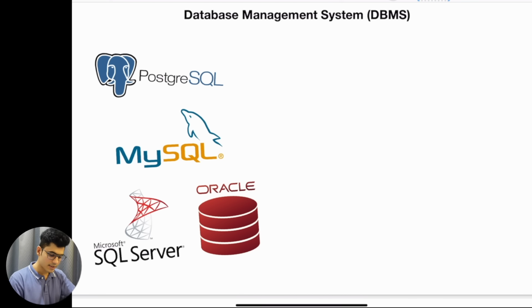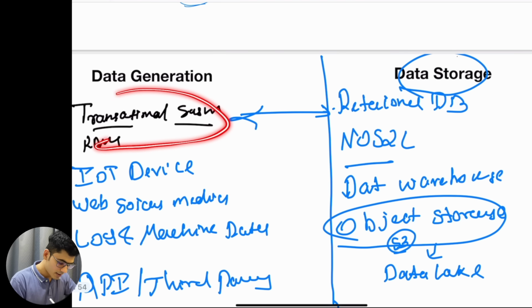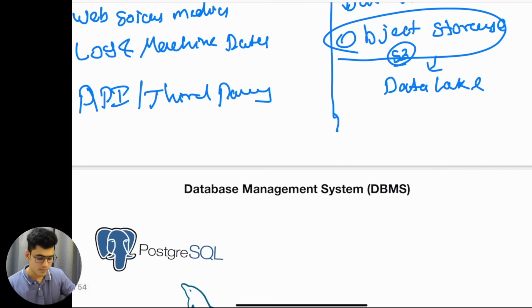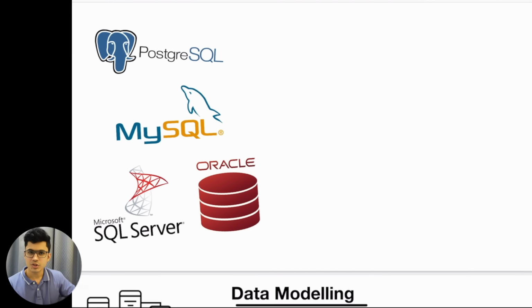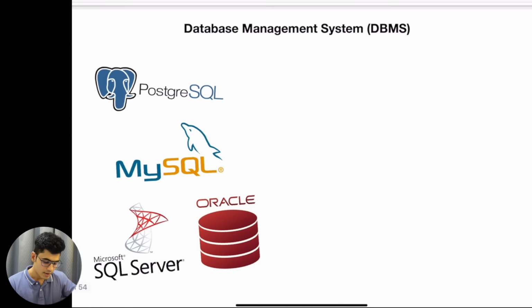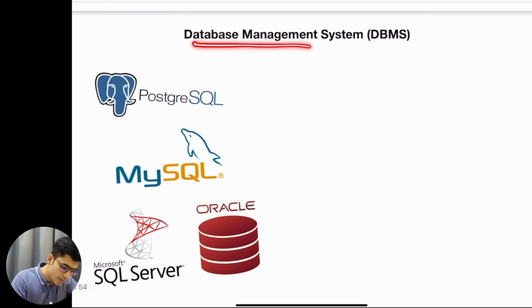Now let's understand about the DBMS. Okay, the thing that we were talking about, transactional system and RDBMS system, that is used for data generation and data storage. In reality, we use the DBMS, database management system. These are the systems specially designed for storing your data in a structured way so that you can easily query your data. Now understand this, okay. You can also store your data in MS Excel or Google Sheets if you already know, right?